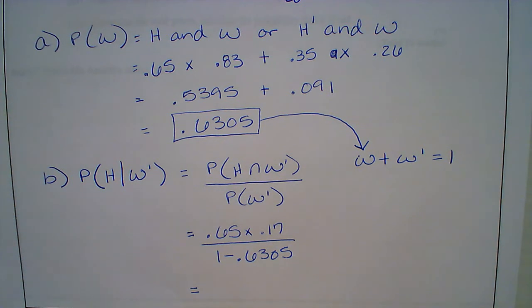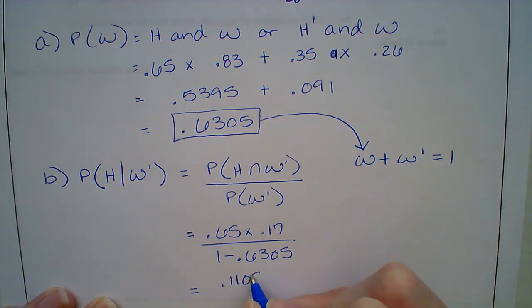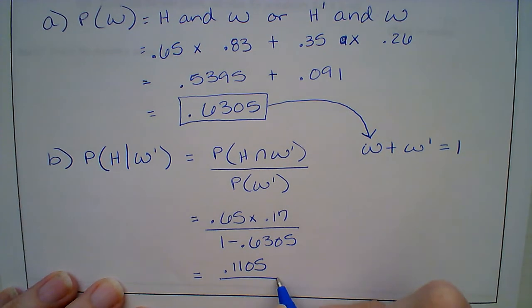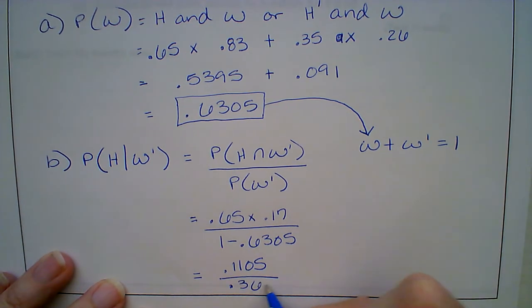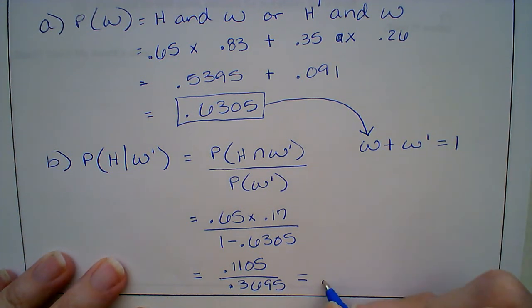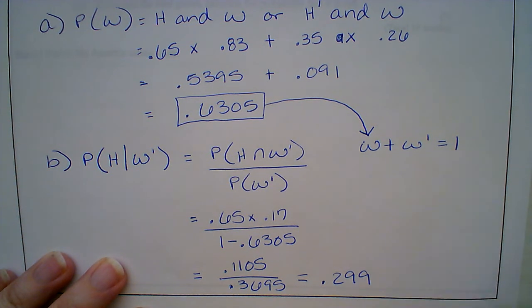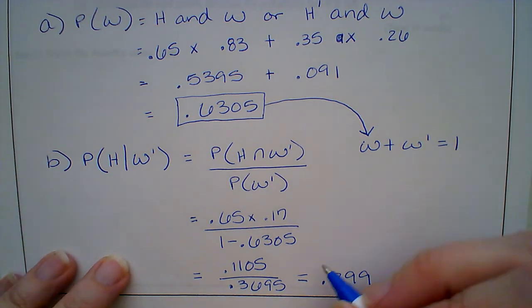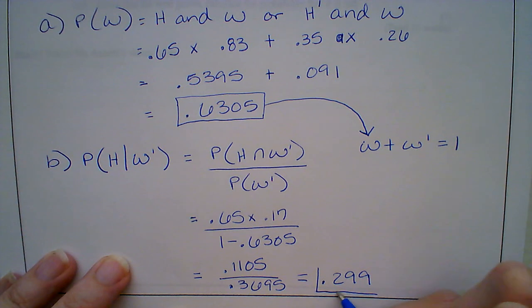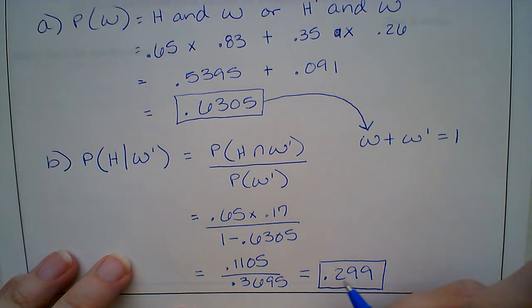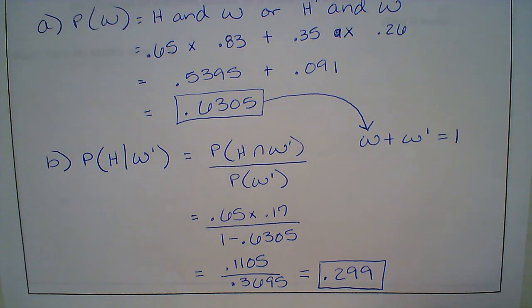Then I'm going to plug this into my calculator. I'm going to get 0.1105 over 0.3695. When I do that, I'm going to get 0.299. So the probability that a team played at home given they did not win is basically 30%. I'm going to leave this as 0.299, because that's 3 sig figs.